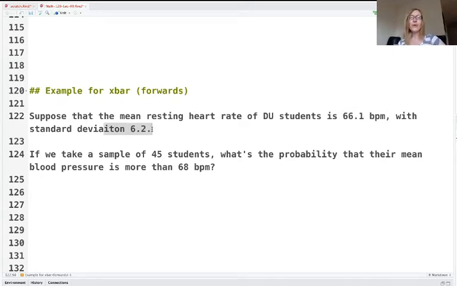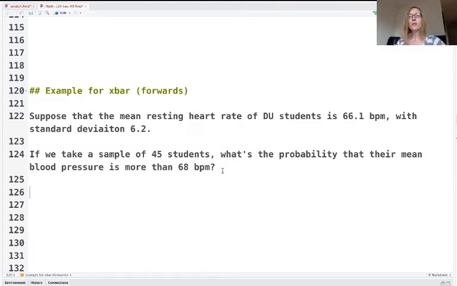The question here is about a particular sample result. If we take a sample of 45 students, what's the probability that the mean of those 45 is more than 68? Here is a quiz question. I'm going to ask you exactly the same question on the quiz. I'm just going to change the numbers a little bit. So let me show you how to decipher all of the information here. We've got 1, 2, 3, 4 different numbers in this problem. We want to think carefully about what they all mean.